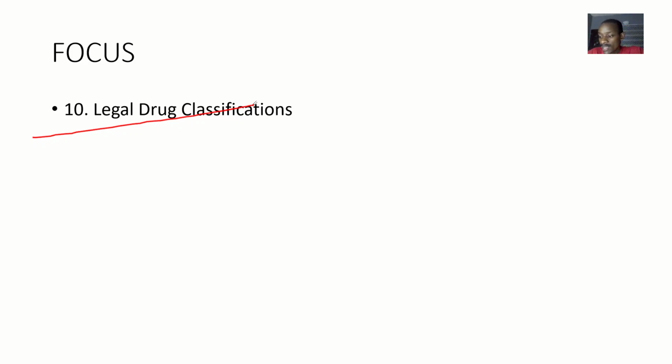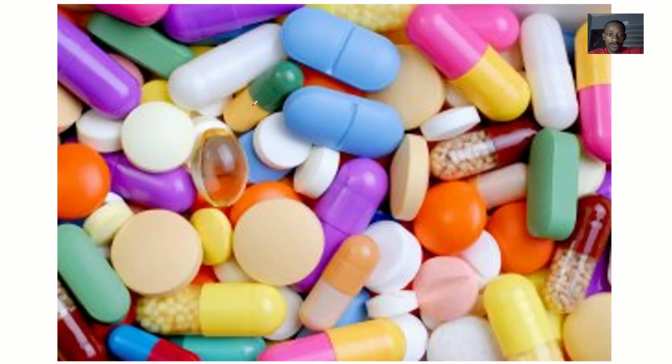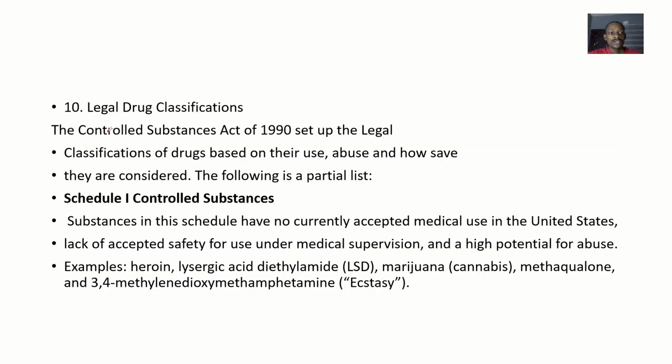Okay, so the legal classification of drugs. The 10th classification of drugs is a legal drug classification. I would say that the Controlled Substance Act of 1990 sets up the legal classification of drugs based on their use, abuse, and how safe they are considered. So here's a partial list. We have them classified in what's known as schedules.